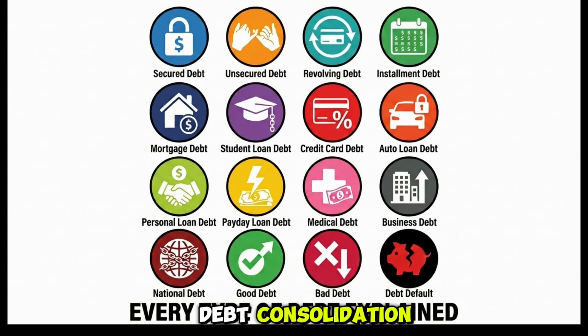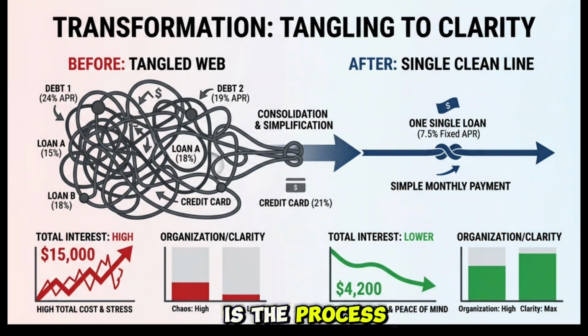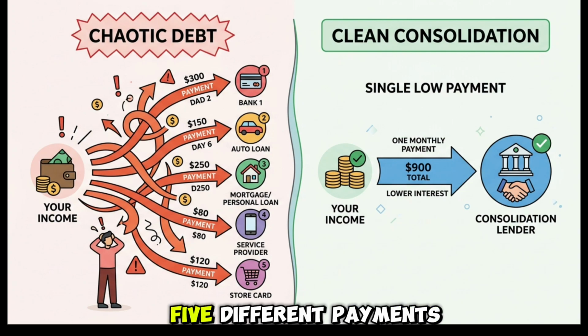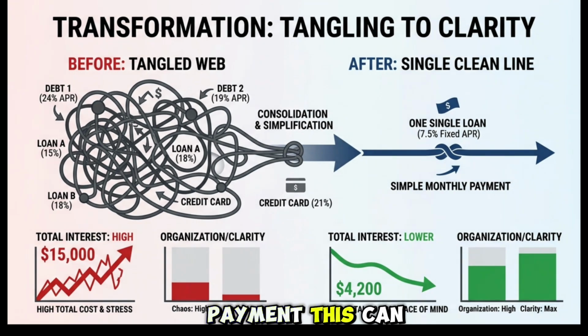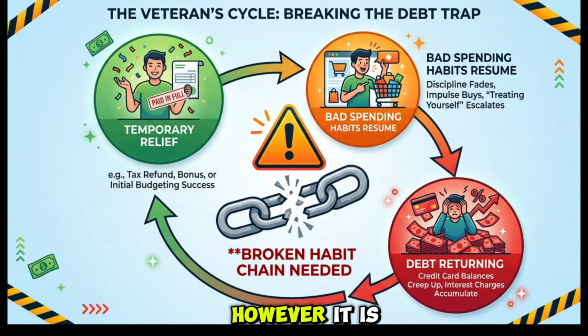Debt consolidation. Debt consolidation is the process of combining multiple debts into one single loan, usually at a lower interest rate. Instead of making 5 different payments to 5 different creditors, you make one payment. This can simplify repayment and reduce the total interest paid over time. However, it is not a cure. If the spending habits that created the debt do not change, the problem will return.